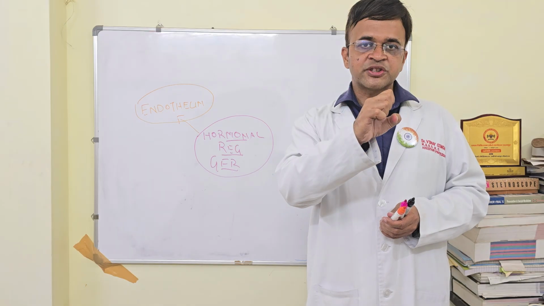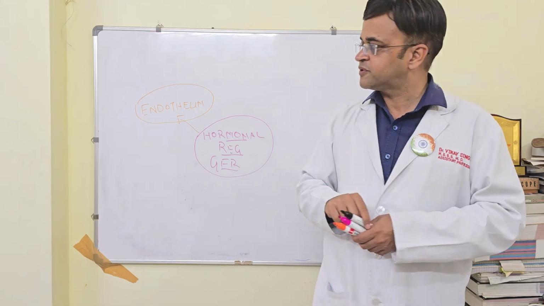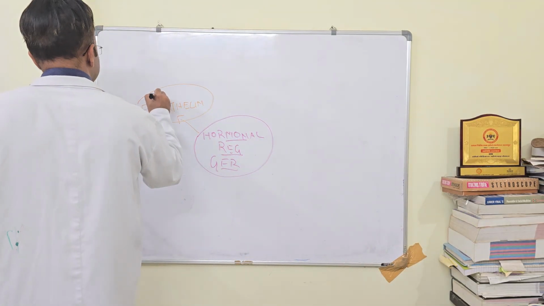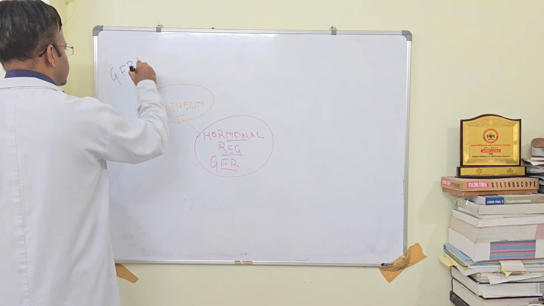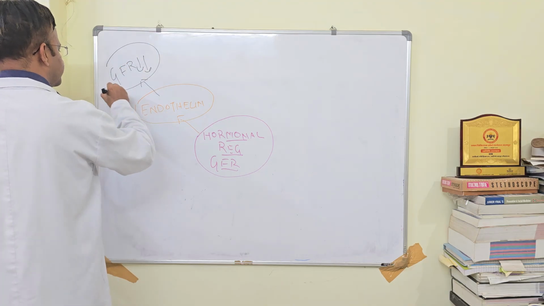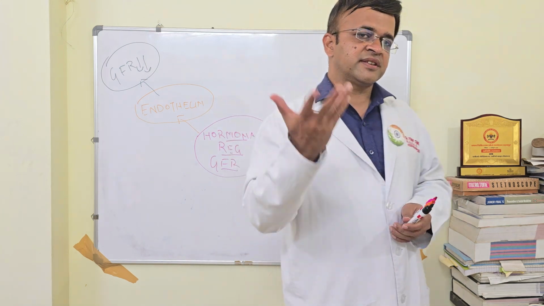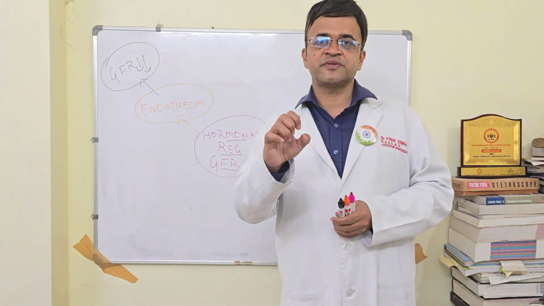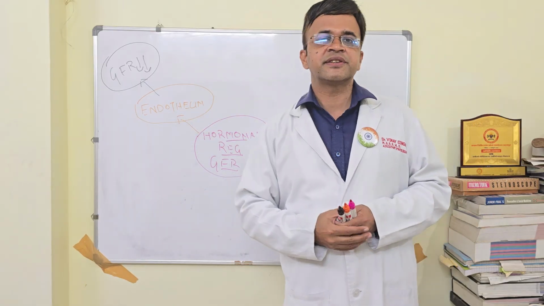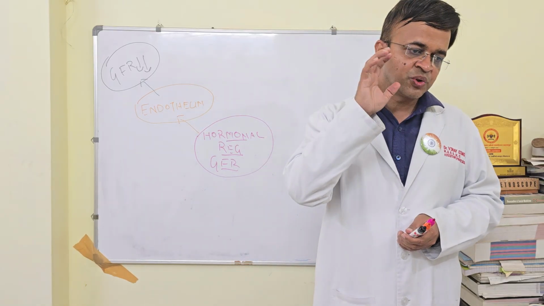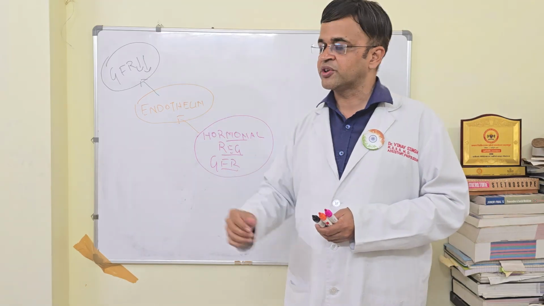Of course, one can argue that it will also constrict the efferent arteriole, but overall, this effect predominates, that it constricts the afferent arteriole, leading to reduction of